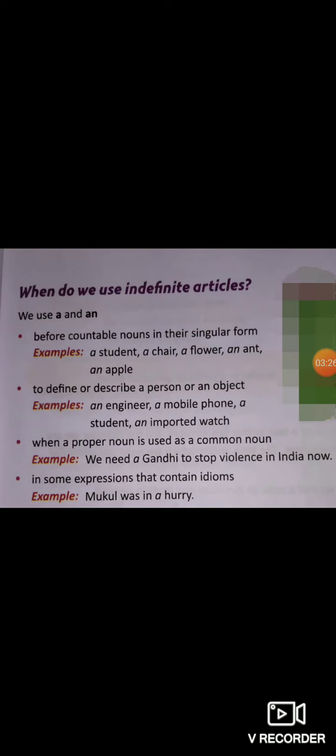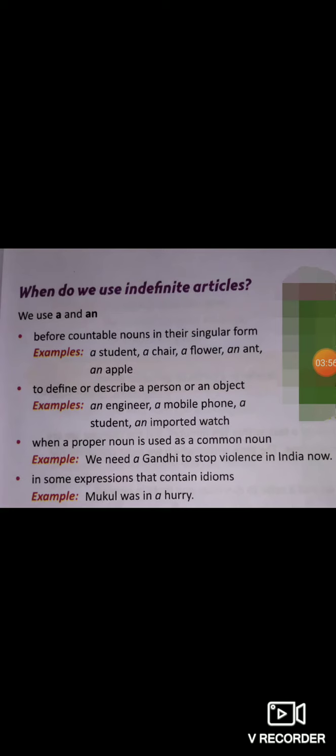Number 2, to define or describe a person or an object. For example, an engineer, a mobile phone, a student, an important watch, like this. Number 3, when a proper noun is used as a common noun. For example, we need a Gandhi to stop violence in India now.